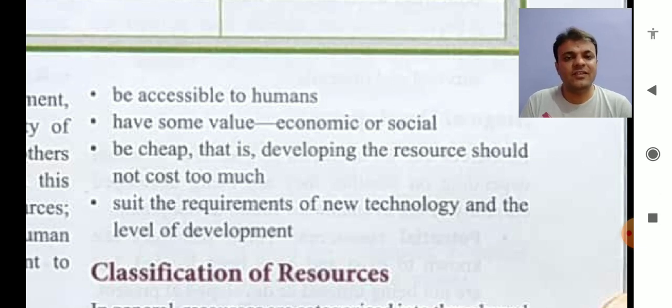So that does not have economic value, but it does have social value also. This is the characteristic of resources. It should have social value also.